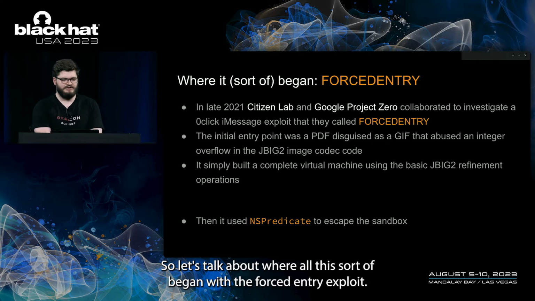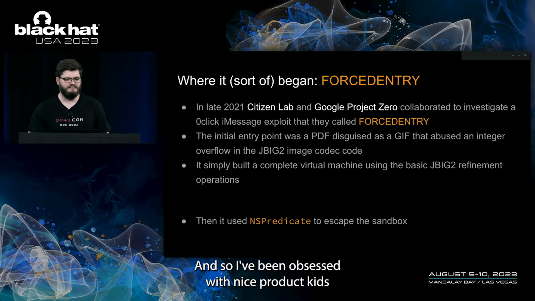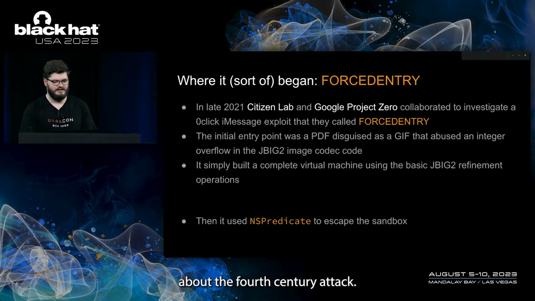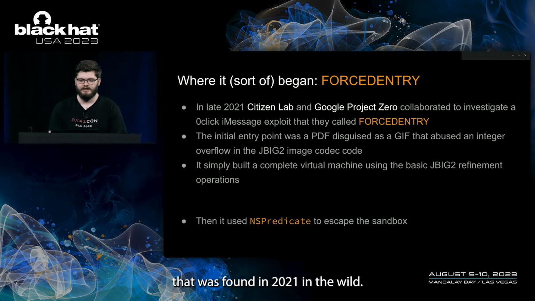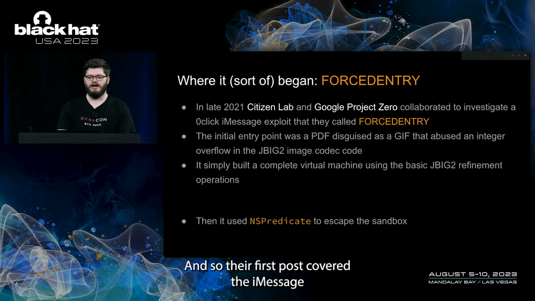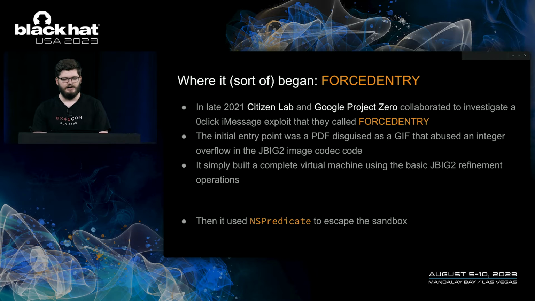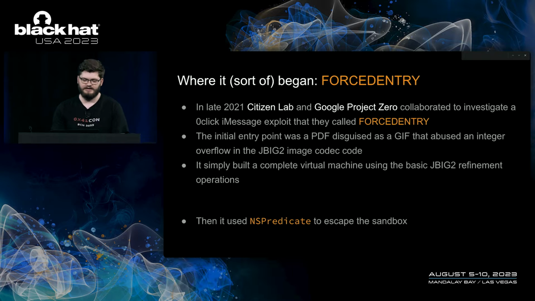All right. So let's talk about where all this began with the FORCEDENTRY exploit. I've been obsessed with NSPredicates since I read the second part of Project Zero's blog post about the FORCEDENTRY attack. It was an exploit chain targeting iOS that was found in the wild in 2021. Their first post covered the iMessage exploit that sent a fake GIF that was actually a PDF, which exploited an integer overflow in the JBIG2 image compression codec.